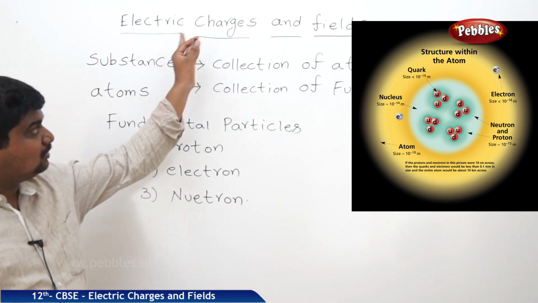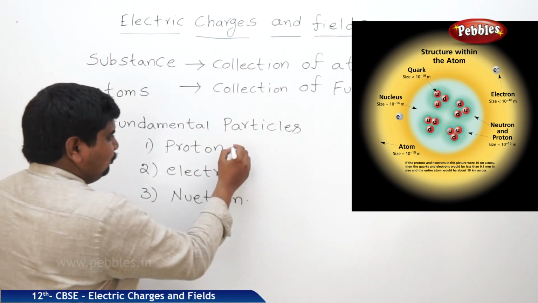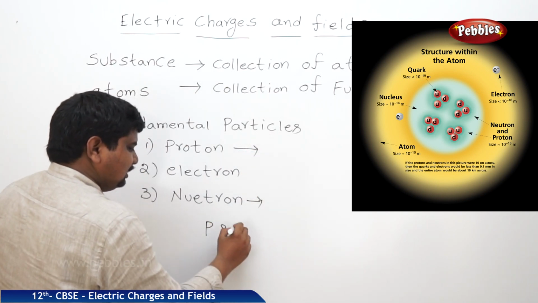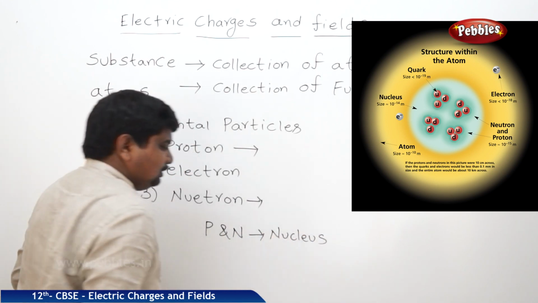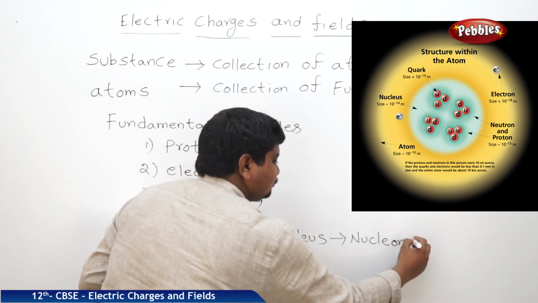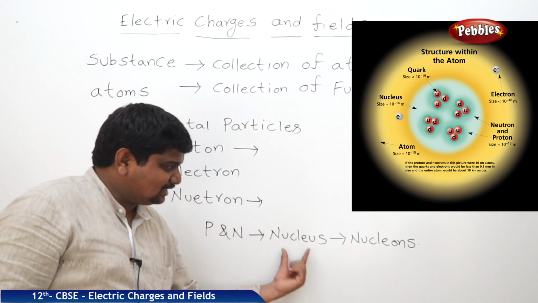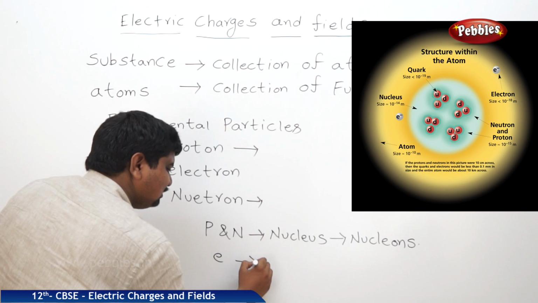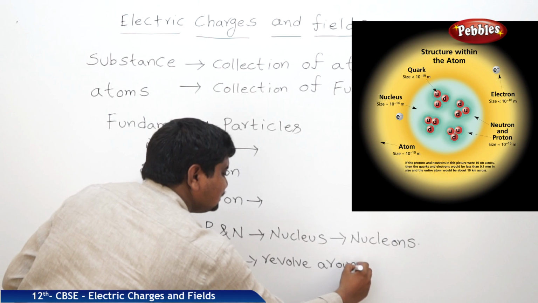Before going to discuss the main content, we should know some of the basics of atomic structure. We know that proton and neutron, P and N, exist in the nucleus. That's why these two are called nucleons. What about the electron? Electrons revolve around the nucleus.